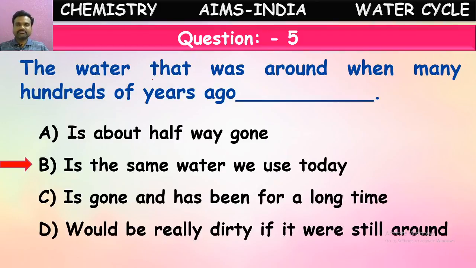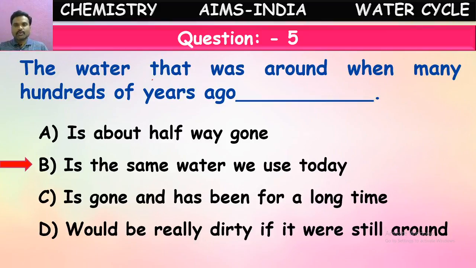Interesting, children? Yes, the same water we are using now was used a hundred years back itself. But it might be purified again, no worry. It is used and purified by the cyclic processes. When it is evaporated, it won't take any impurities along with it. It will go in the pure water vapor form and form clouds there. And again, while forming rain, it comes down in pure water form.